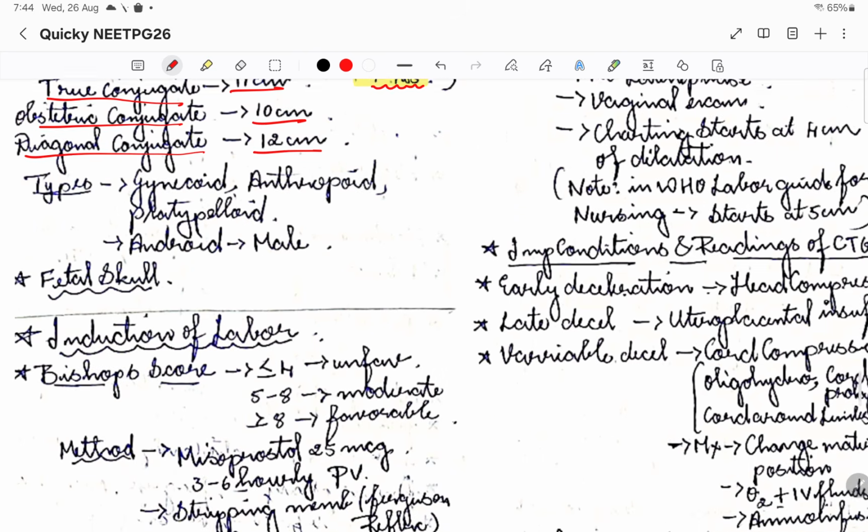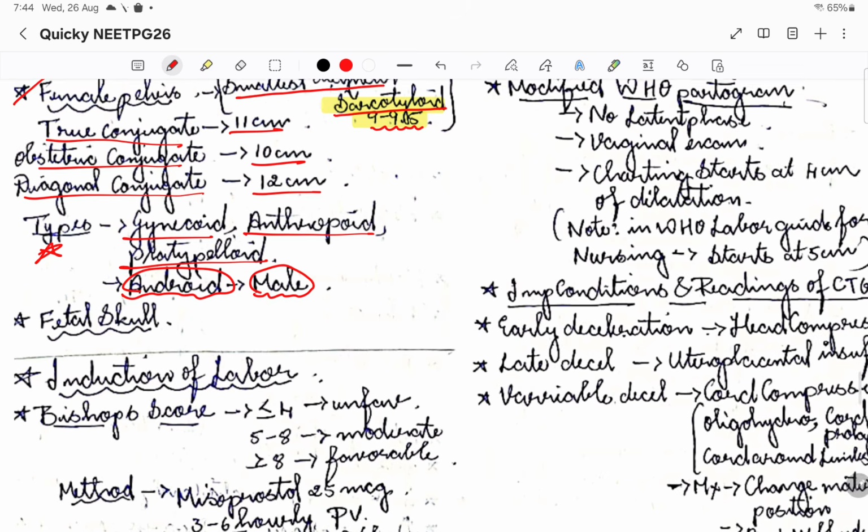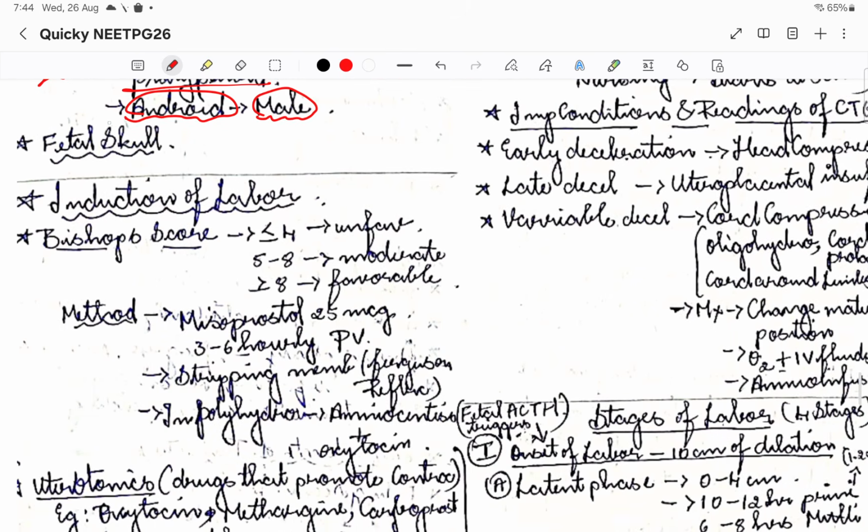Then coming to types of pelvis, you should know to identify them based on images. Gynecoid pelvis, anthropoid pelvis, platypelloid pelvis, and android pelvis, which is seen most commonly in males. It can also be there in females, which might lead to cephalopelvic disproportion. Then fetal skull, go see all the diameters of the fetal skull. Based on the images you can identify the fetal skull diameters.